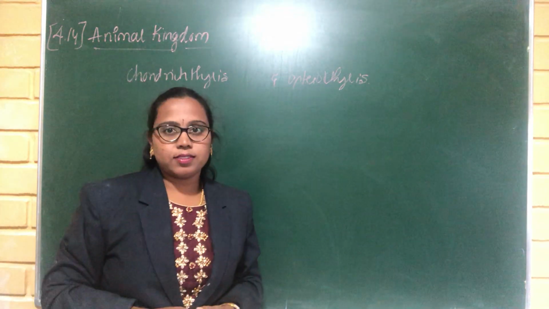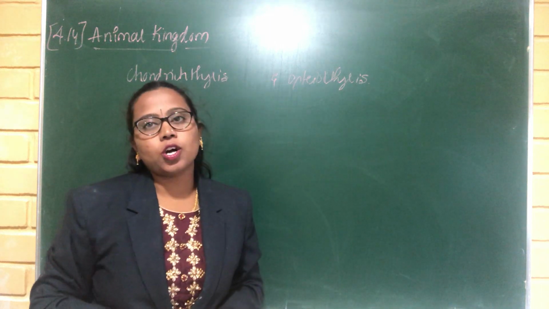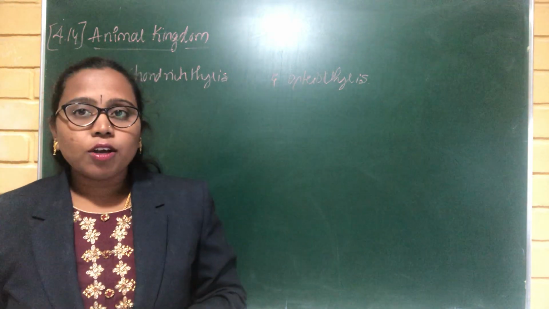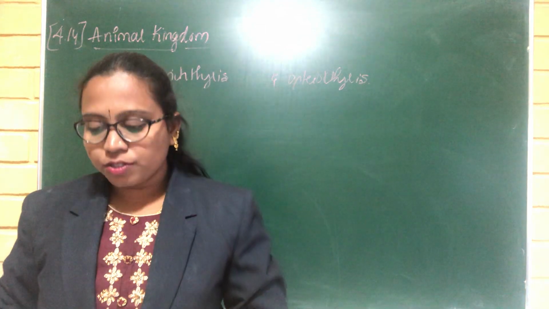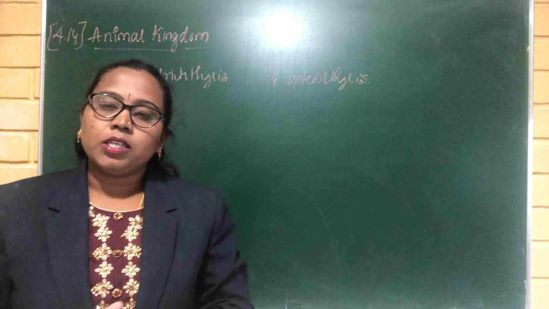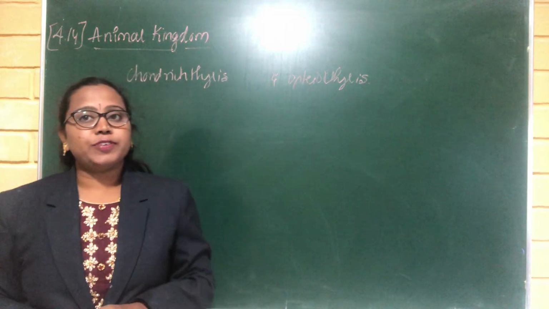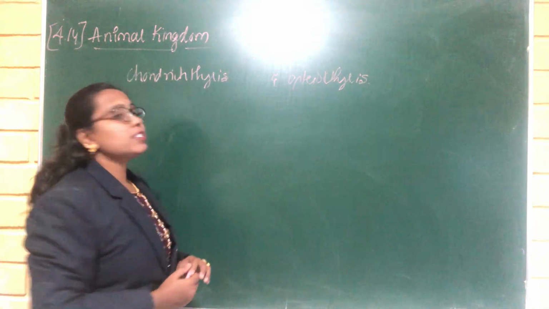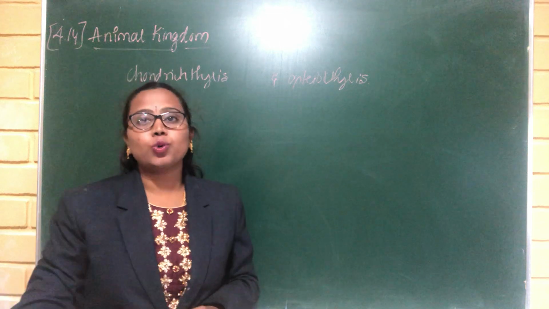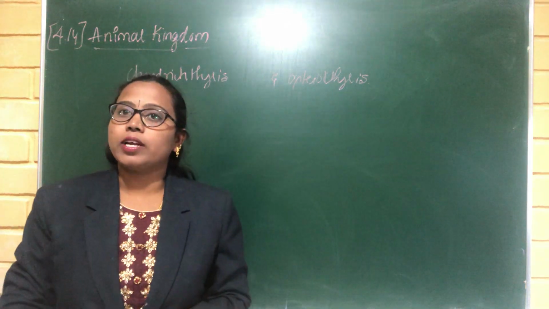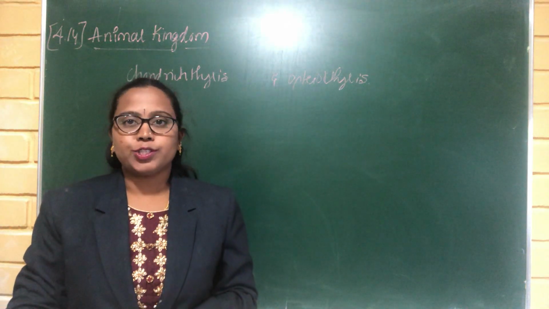What are Chondrichthyes? Are these fishes or not? Yes, these are fishes, and they are commonly called cartilaginous fishes. Osteichthyes are commonly called bony fishes.